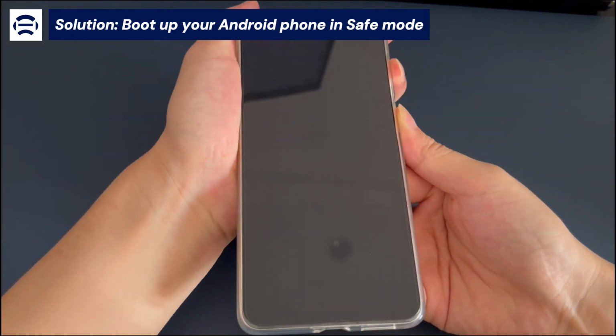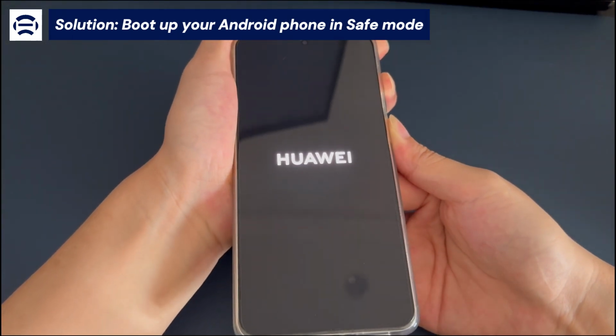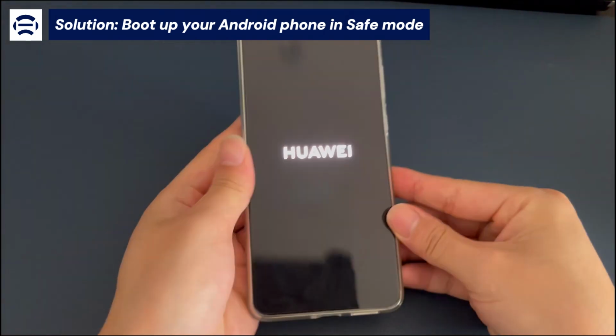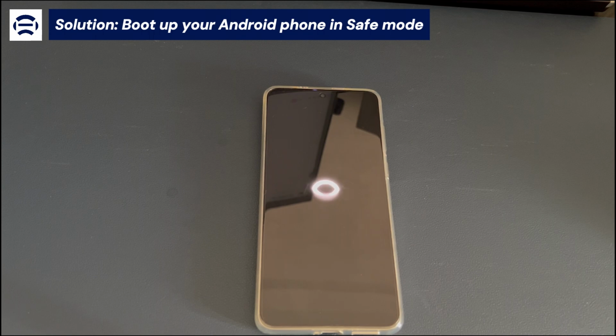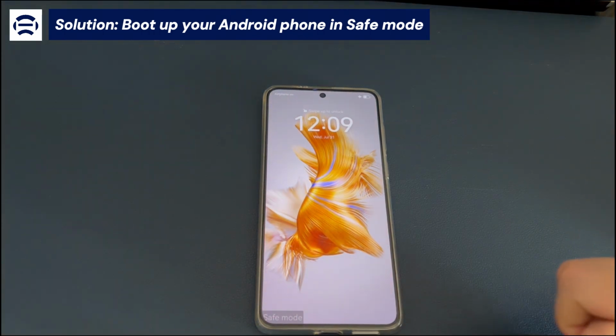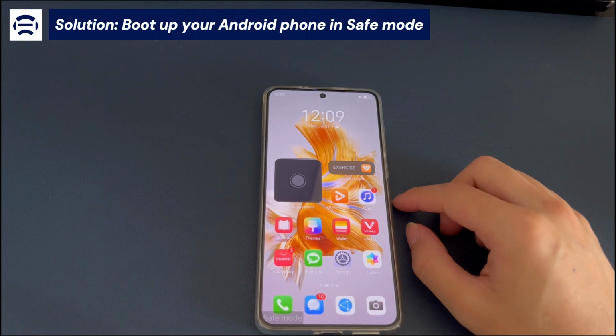Then, press and hold the power button. When you see the logo screen, let go of the power button and press the volume up button for a while. If everything goes well, you'll see the Android phone power on with a safe mode alert showing up on the bottom left corner of the screen. Then, you can conclude that the Android phone doesn't turn on because of a malfunctioning app.